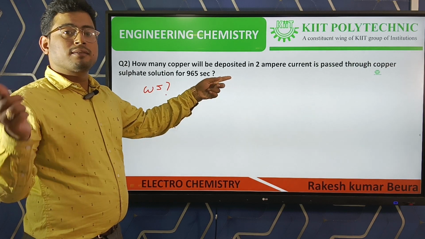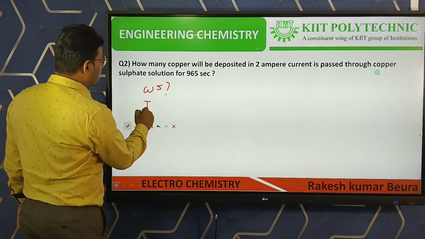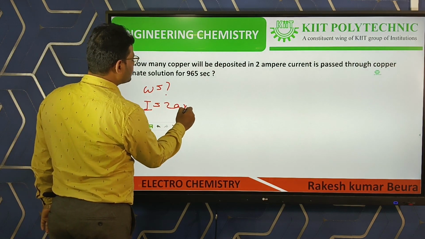Ampere is the unit of current. So I is equal to 2 ampere.